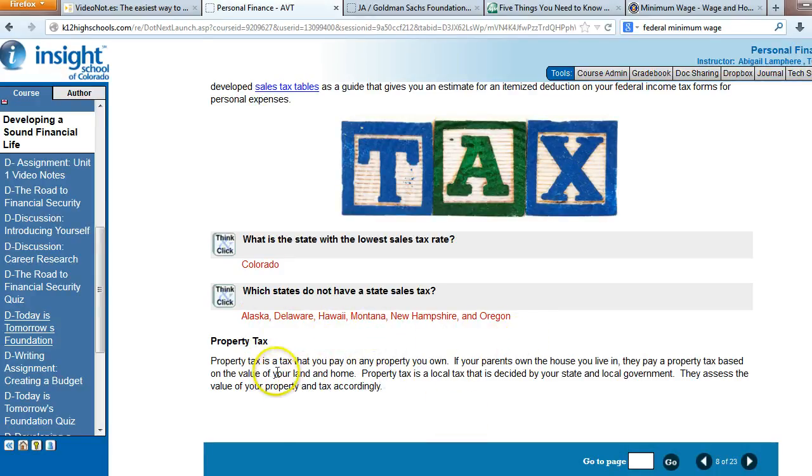Property tax is a tax that you pay on any property that you own. So if your parents own the house you live in, they pay a property tax based on the value of your land and your home. Property tax is a local tax that is decided by your state and local government. So that money stays more local, going towards your town's roads or your city library and things like that. They assess the value of your property and tax accordingly.